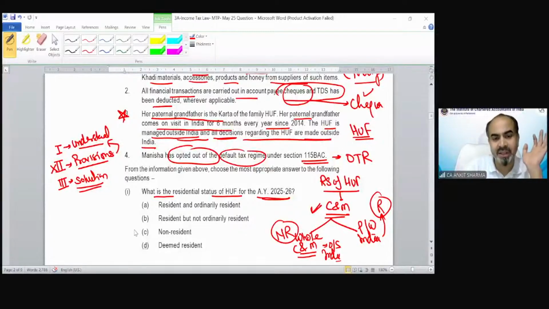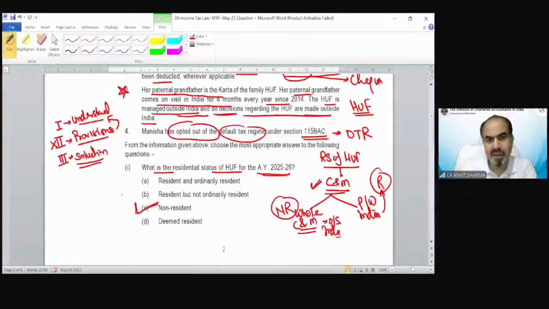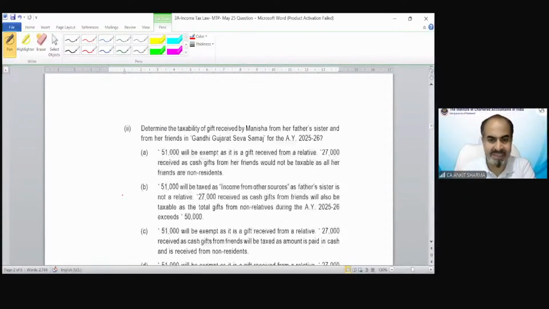So the correct answer is, it is a non-resident. Okay, as simple as that. It was a simple question. Now moving further to the second question of this case.